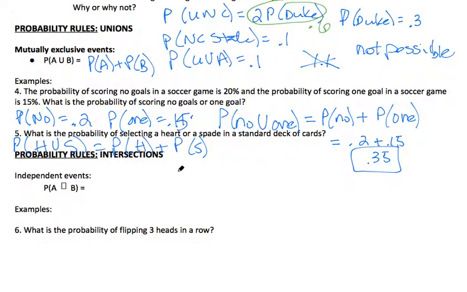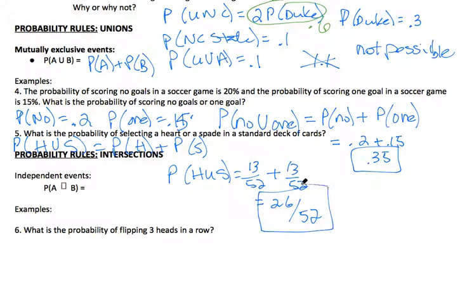The probability of a heart is 13 out of 52, and the probability of a spade is also 13 out of 52. So this answer is 26 out of 52. That's a totally fine way to leave your answer. You could reduce it to 1/2, but not necessary.